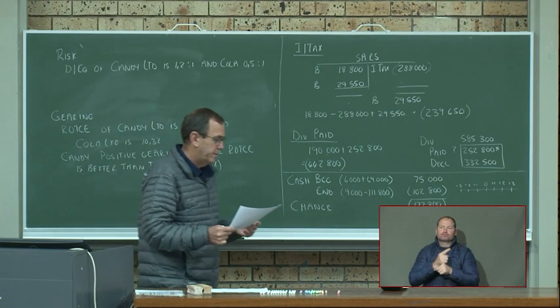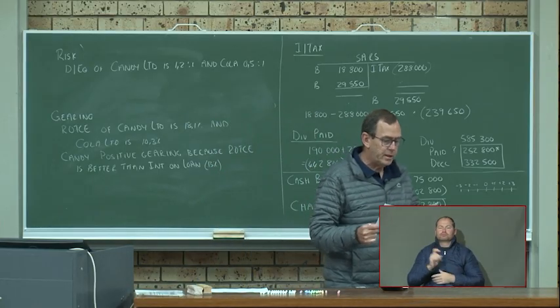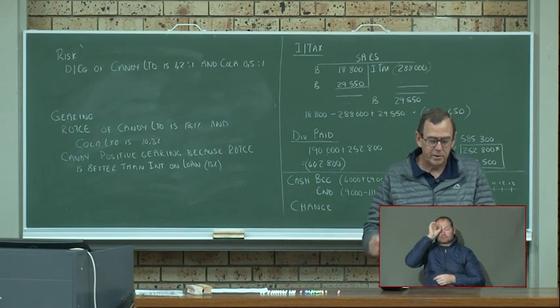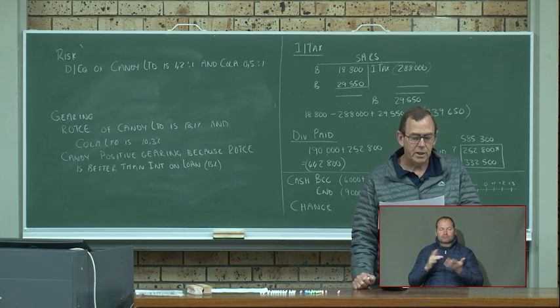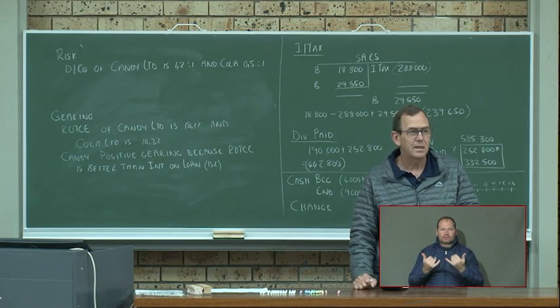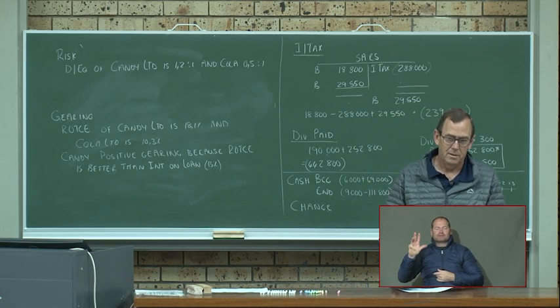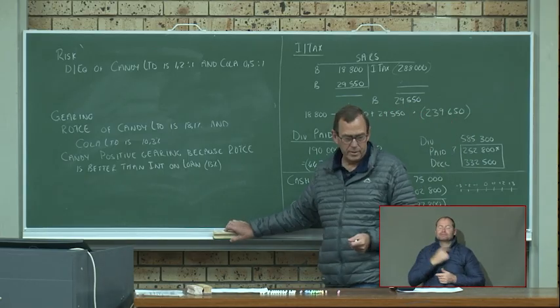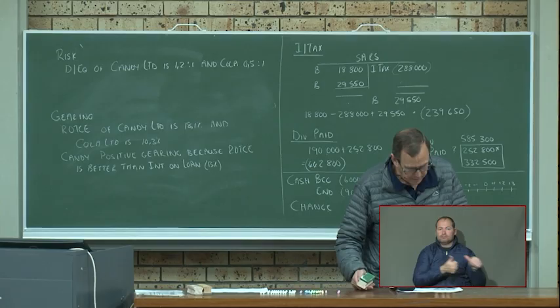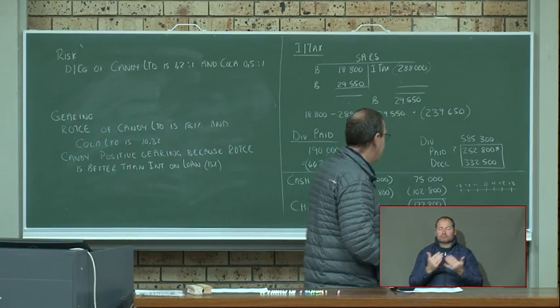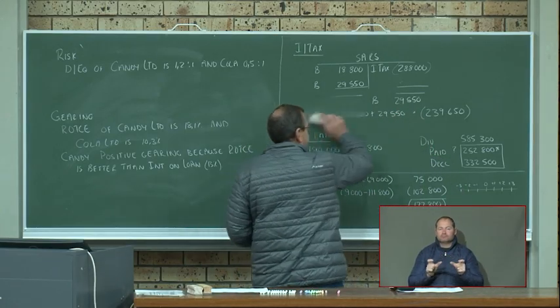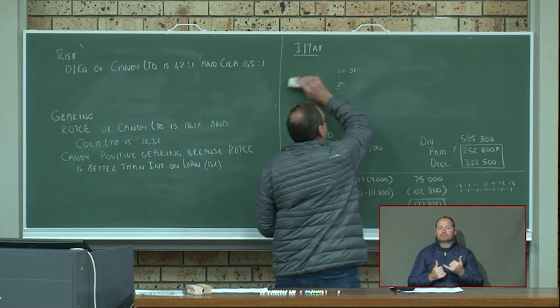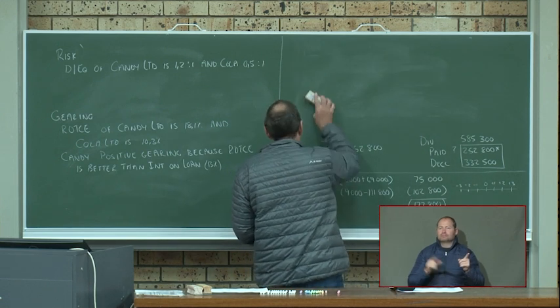The next question. She's of the opinion that earnings per share of Candy Limited of 520 cents is actually better than the 690 cents of Cola Limited. Is that possible?